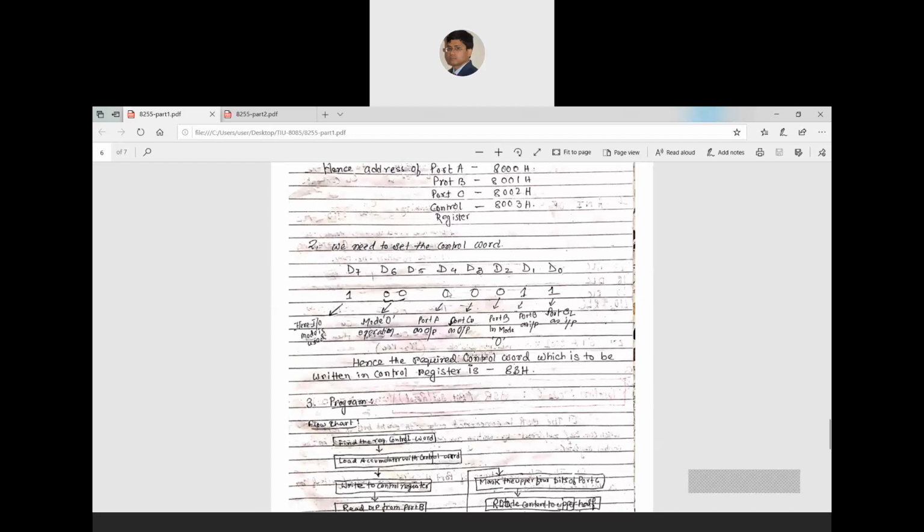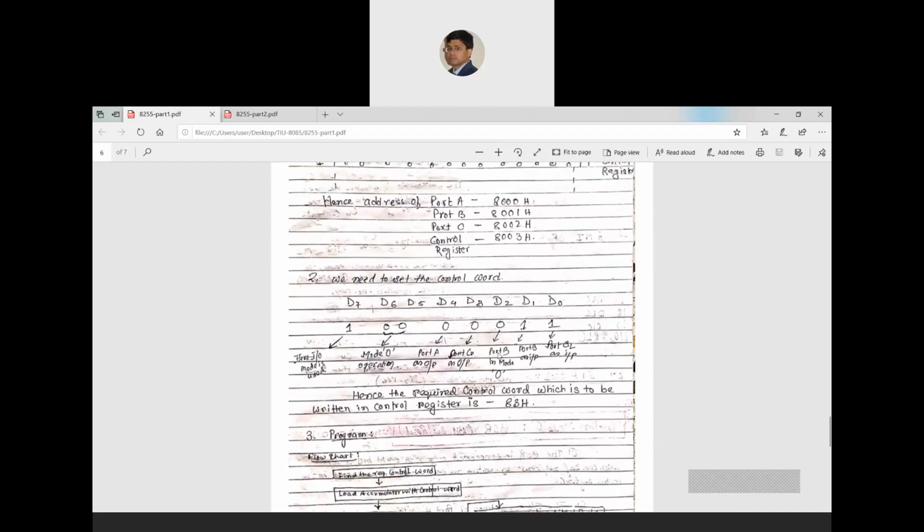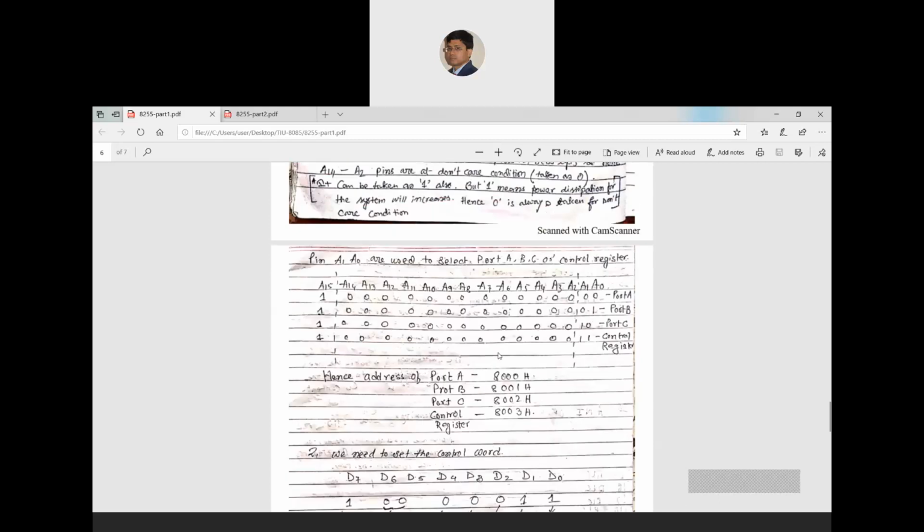Then D4 for port A, when it is 0 it is acting as output, 0. Now D2, which mode do you have to work with, mode 0, so that is 0. And for these two bits, you want to work with port B as the input port, so 1, and port C lower as the input, 1. So this is the bit combination. From this I can see that the combination for the control register is 10000011, which is 83. 83 is the control word. So you get the control word, and you get the port address.